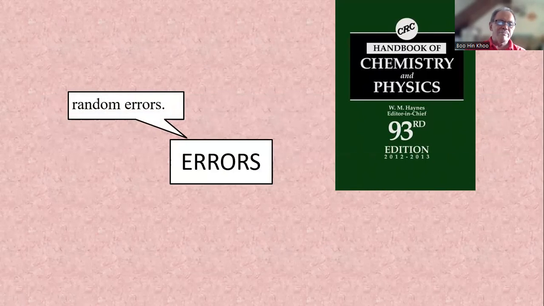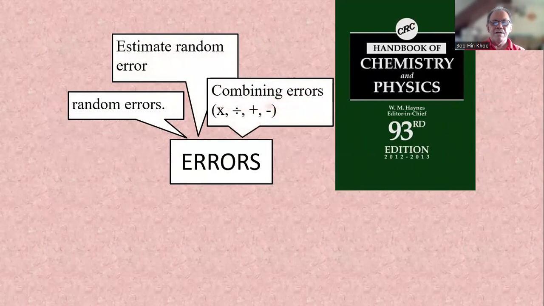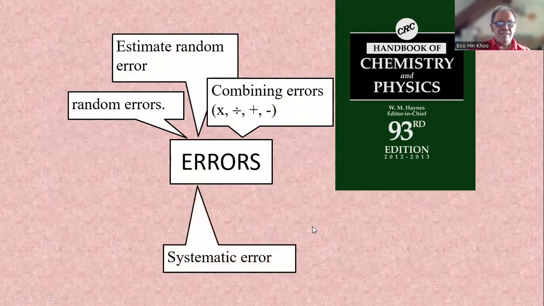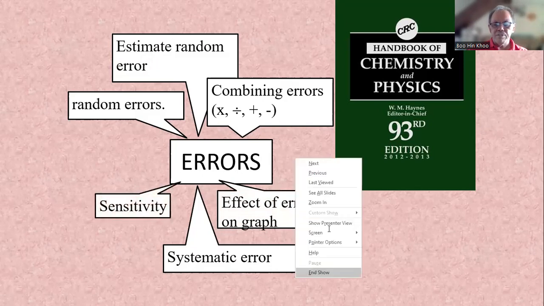So we are going to look at random error, estimating random error, and how to combine random error, where we multiply, divide, add, or subtract. Then we go to systematic error in another video. Effect of errors on graphs, these two will be in another video. You won't be interested in sensitivity, it's no more in the syllabus.